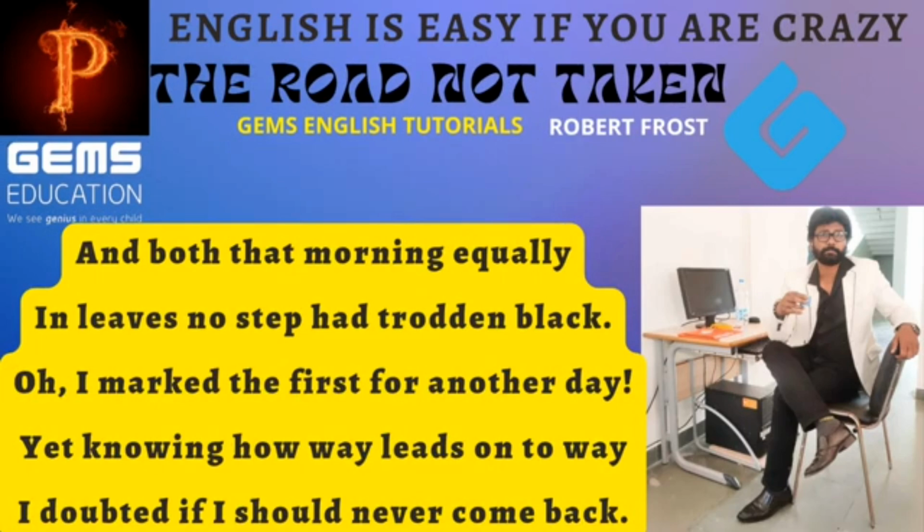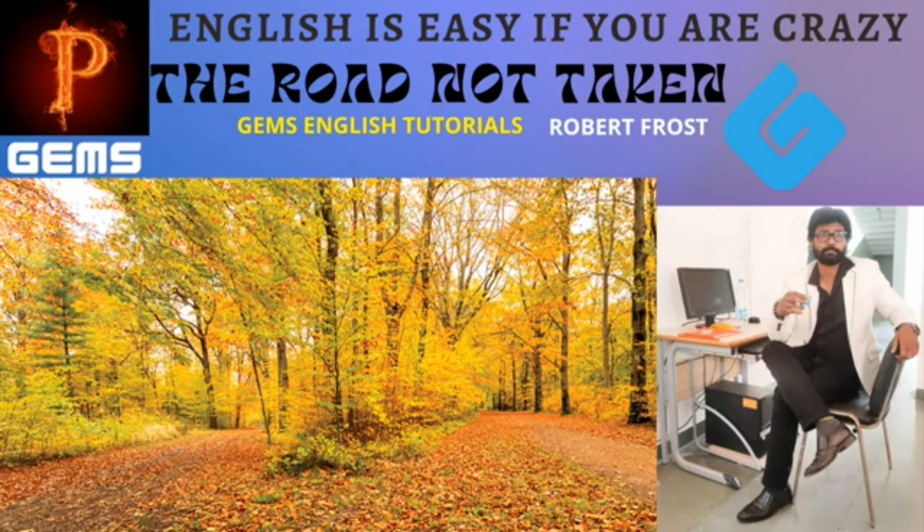Third stanza. And both that morning equally lay in leaves no step had trodden black. Oh, I marked the first for another day, yet knowing how way leads on to way, I doubted if I should ever come back. In the first 2 lines, the poet was saying that roads appeared equally fair, lying in leaves not stepped on, or trodden.